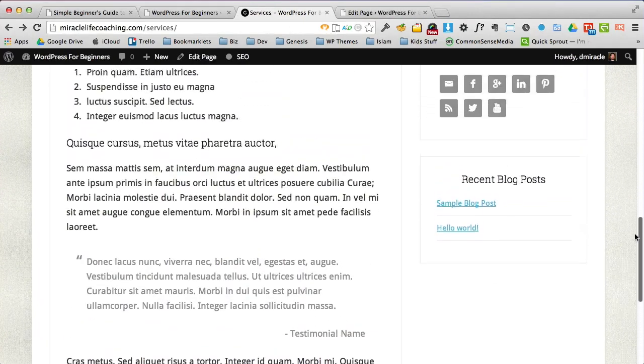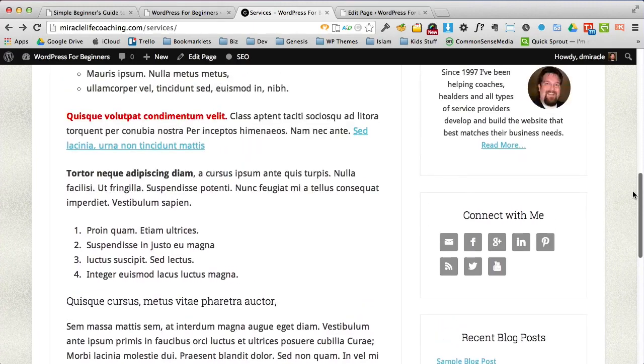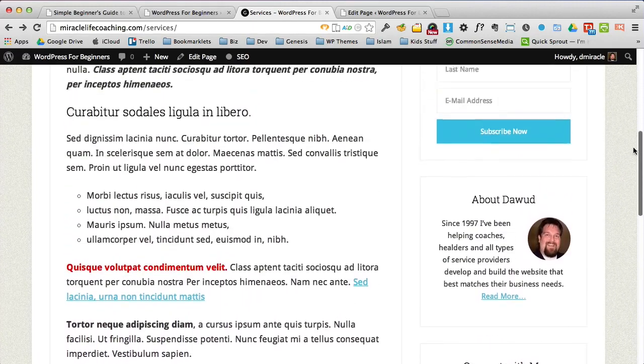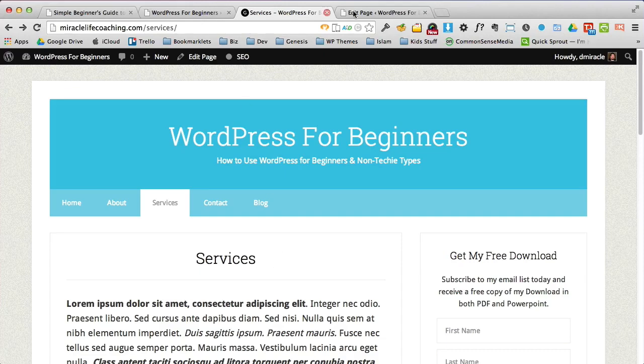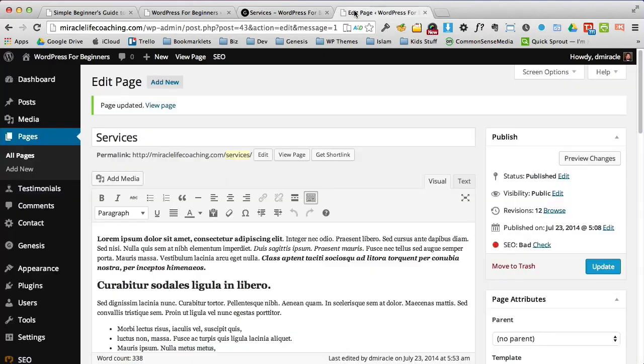We've added links, we've added testimonials, we've added numeric lists, we've bolded some text, we've changed the color. We've done all this stuff. And if I look at my clock, it's been maybe 4.5 minutes. So a lot of changes that you can make easily. So you've added links. Now let's figure out how to add images.